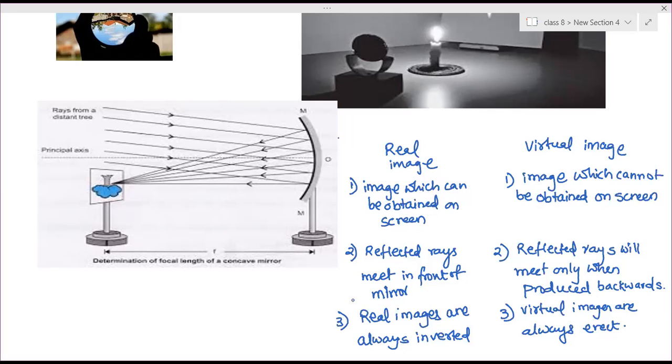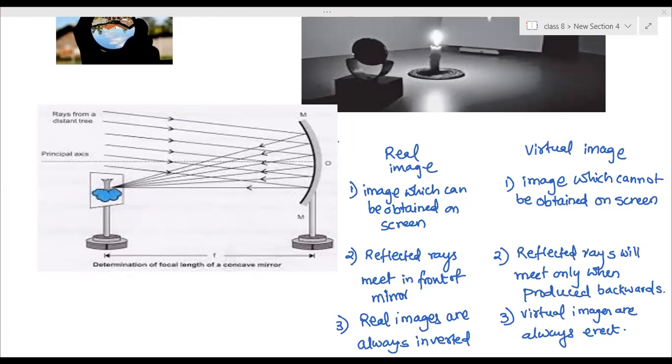Done? Yes, ma'am. What is the meaning of the last point?